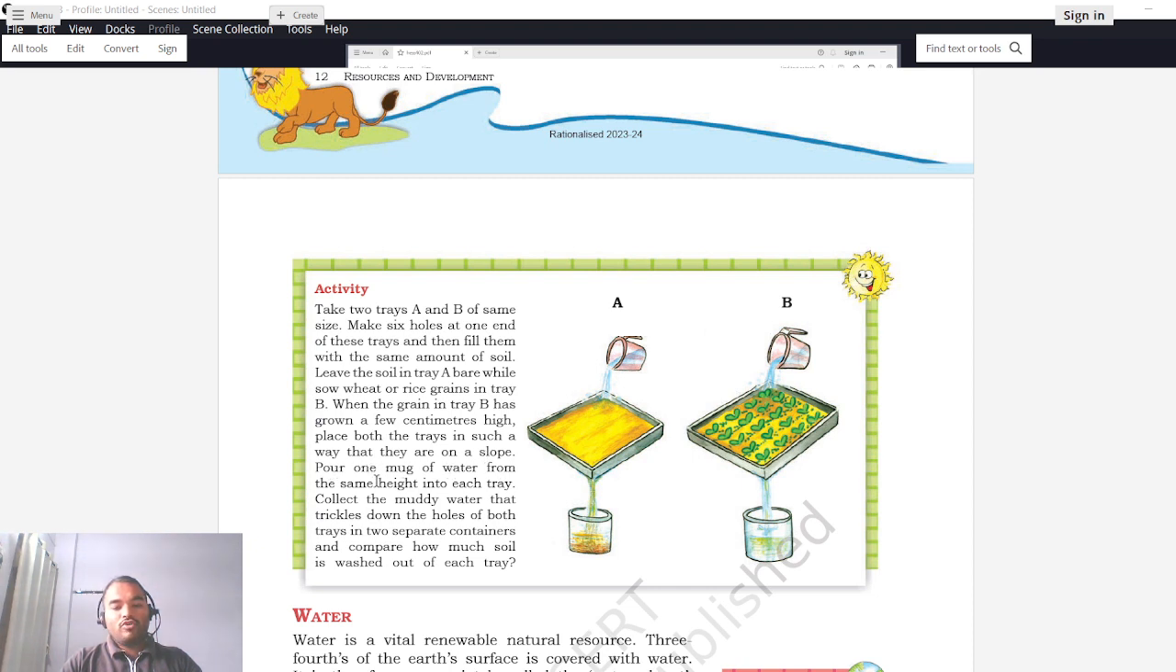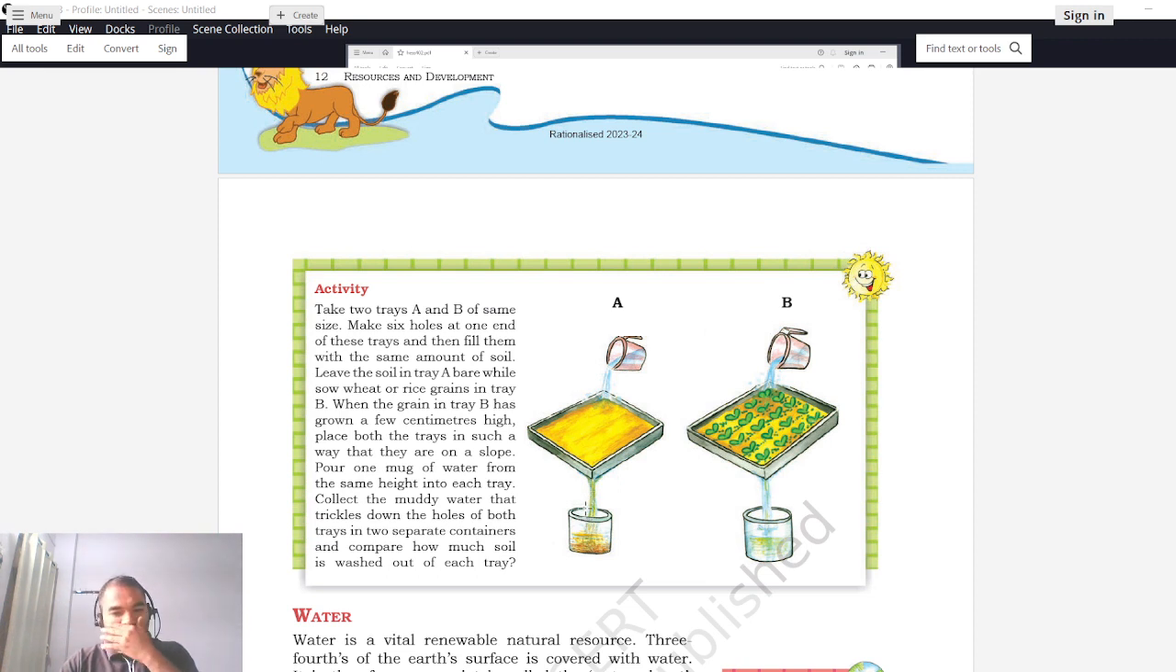So now let us see what happens. Pour one mug of water from the same height into each tray. Collect the muddy water that trickles down from both the trays into separate containers and compare how much soil is washed out of each tray. After this activity, you have to collect this water in a clean tray or jug, and then see which land has resulted in more soil erosion, in which can there is a lot of soil.